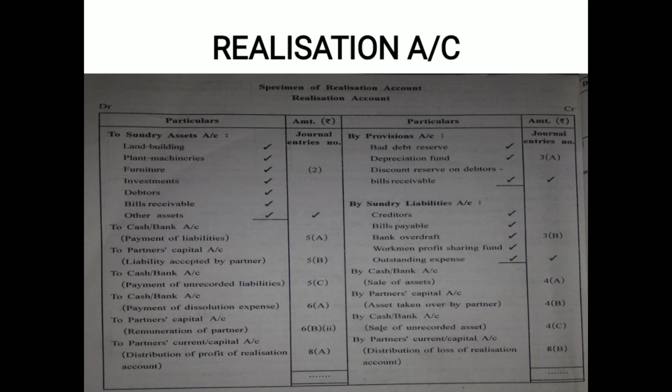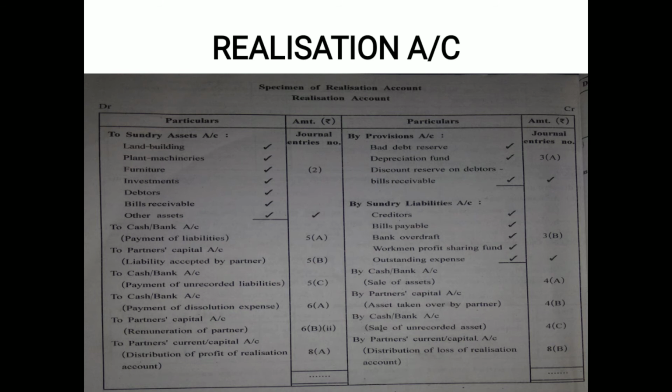Alright, starting with the second topic given on page number 280. The topic says assets are closed and transferred to realization account.